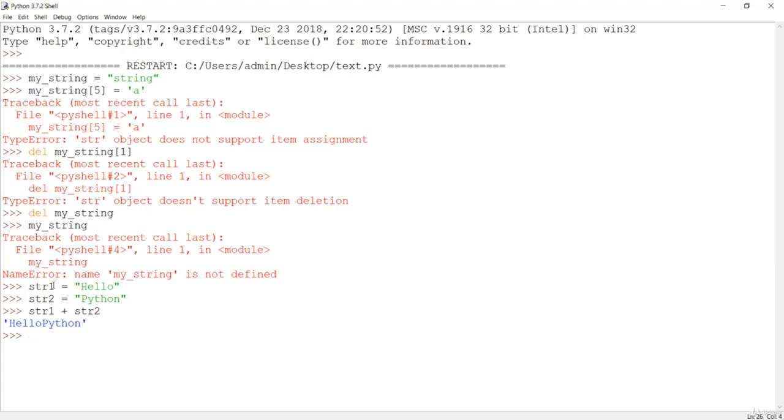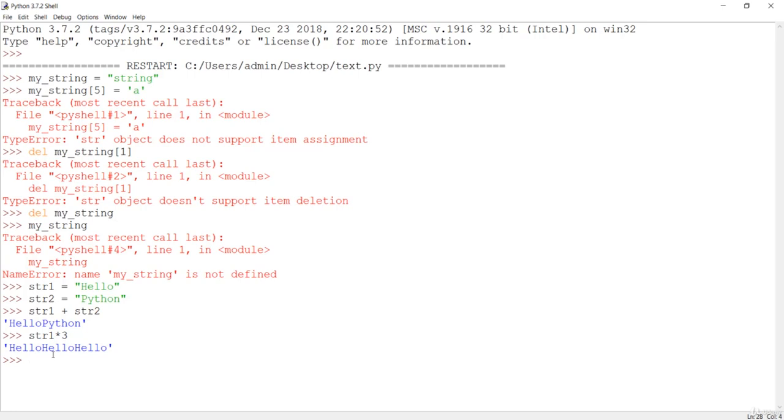You can also do something like a multiplication of a string. So if you want to get multiple hellos, you can do str1 multiplied by 3. So this arithmetic operation is valid in the case of a string. You can multiply your element, you can also do addition, which is basically a concatenation between strings, and you can do this type of operation on a string.